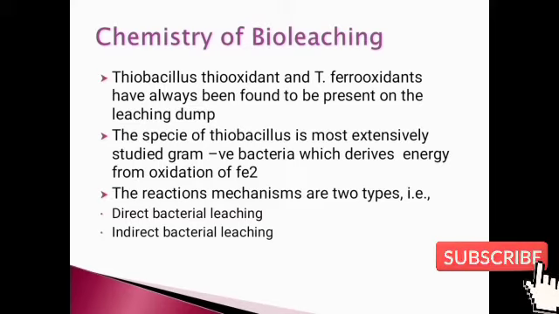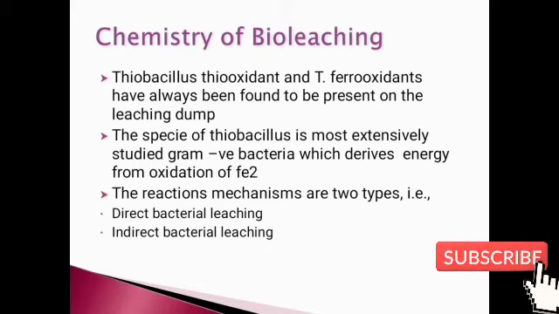What is the chemistry of bioleaching? The species of Thiobacillus thiooxidans or ferrooxidans, these microbes oxidize the metal such as iron and get its energy for growth, and as a result we obtain a product which is in the form of a metal. So this is beneficial for us.